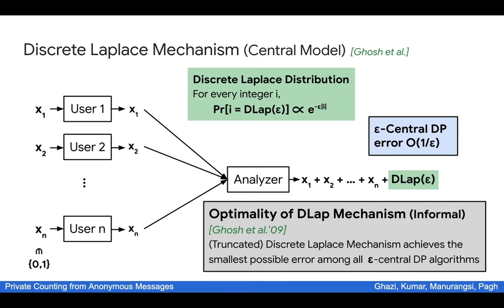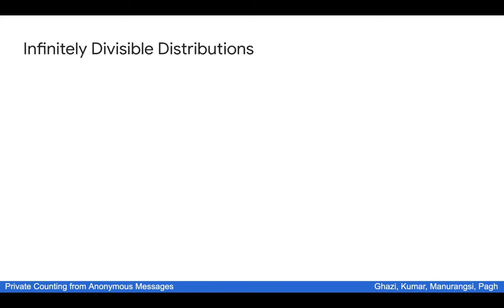One key idea that will be needed in coming up with an algorithm in the shuffle model is dividing the noise among the users. And to do so, we use a concept from mathematics called infinite divisibility.